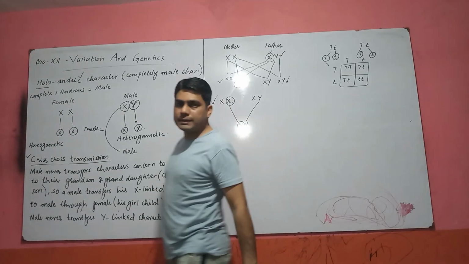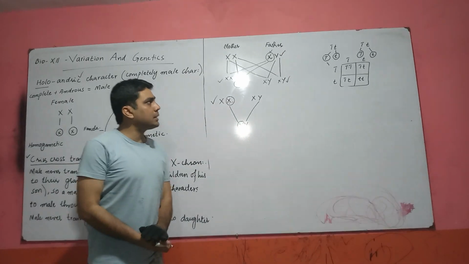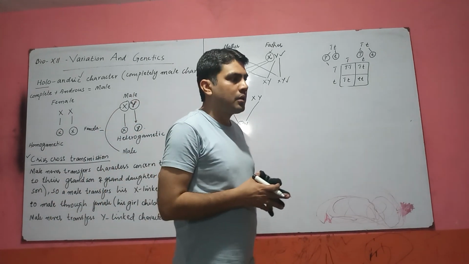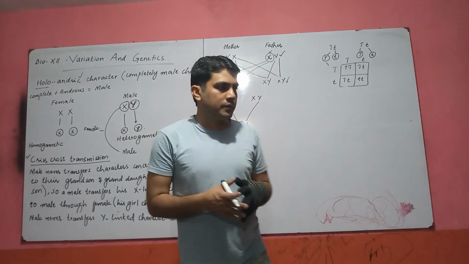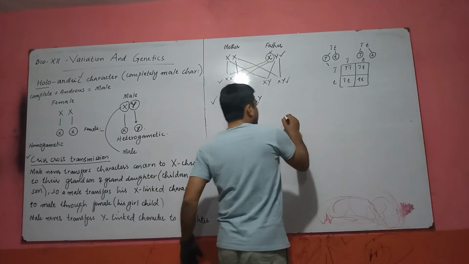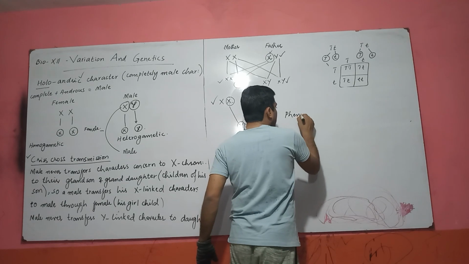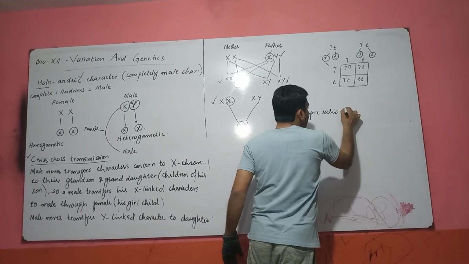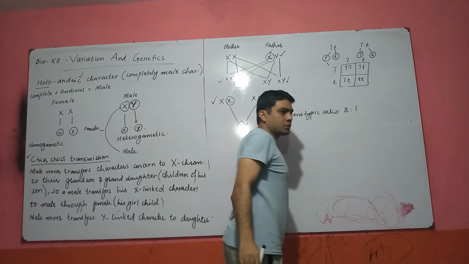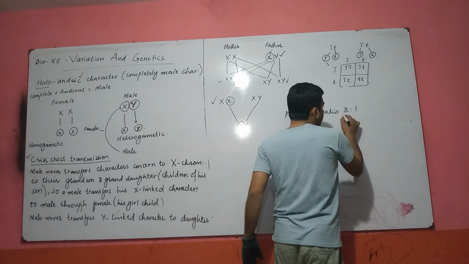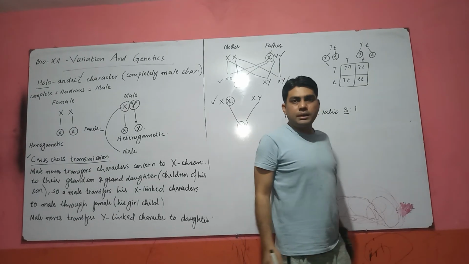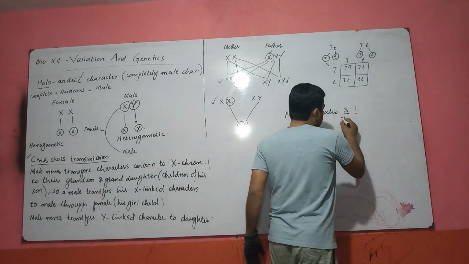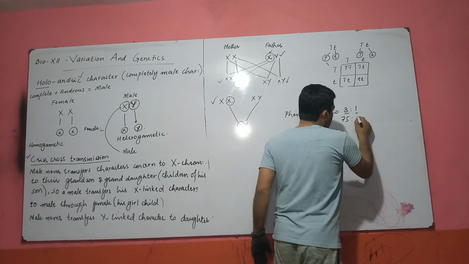In the last lecture, we already discussed the law of segregation. The law of segregation is about monohybrid cross, or single trait inheritance, in which you observe that the phenotypic ratio, means the physical appearance of an organism, is 3:1. Means out of 4 children, 3 contain the dominant character and 1 contains the recessive character. So the ratio is 75:25.